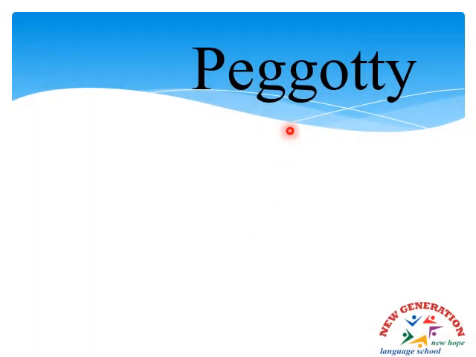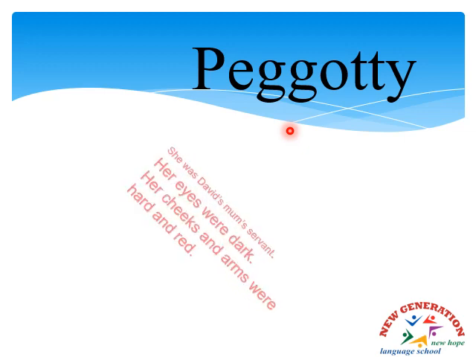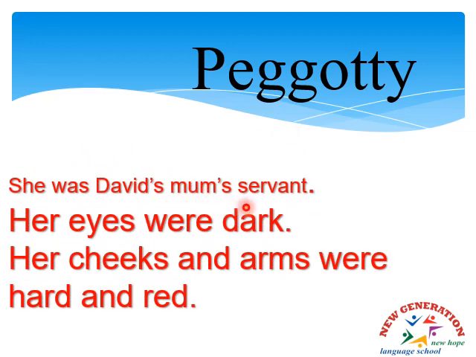Peggotty. Who is Peggotty? She was David's mom's servant. Her eyes were dark, her cheeks and arms were hard and red. This is Miss Peggotty, David's mom's servant.